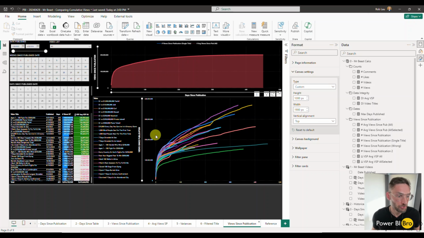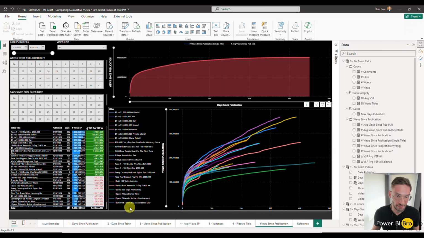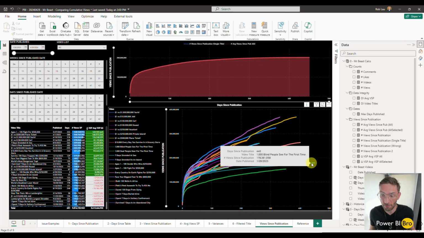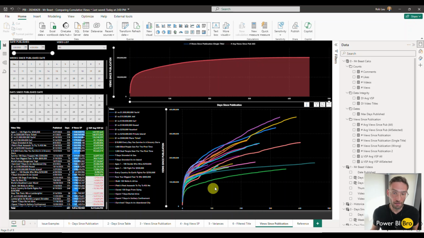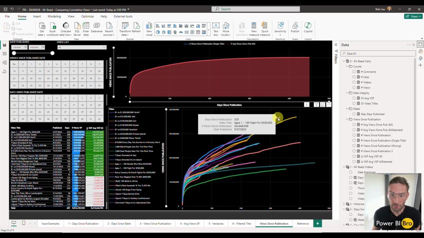But essentially you can do some cool conditional formatting. So these are some options for how to use that data. The classic that I just love, man, is this first one where it's like, here's all the videos. They all start at day 0. We can see that this one's been running the longest, 1,000 blind people see for the first time. This one's shot up. You know, it has the most right now.